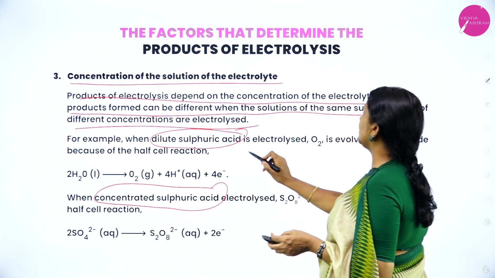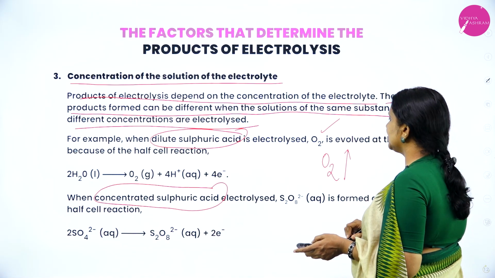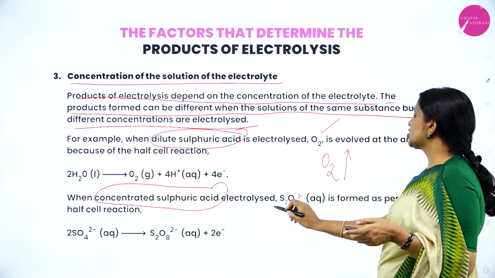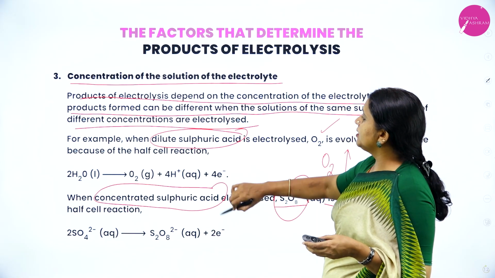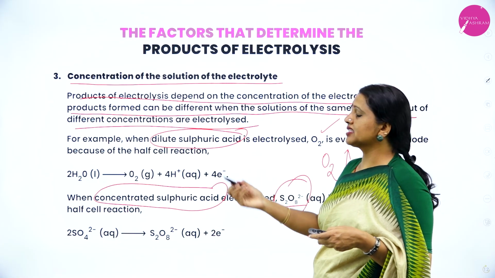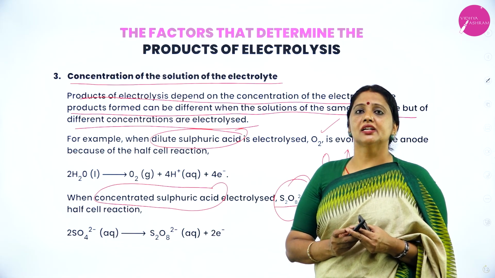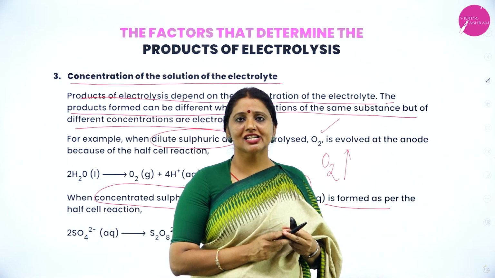When I electrolyze dilute sulfuric acid, oxygen is evolved. When I electrolyze concentrated sulfuric acid, S2O8 2- ion is formed. Therefore, the products are different, so the products of electrolysis depend upon concentration also.